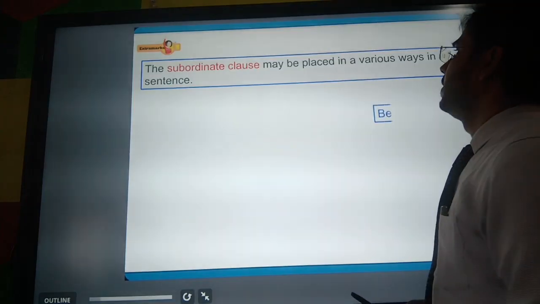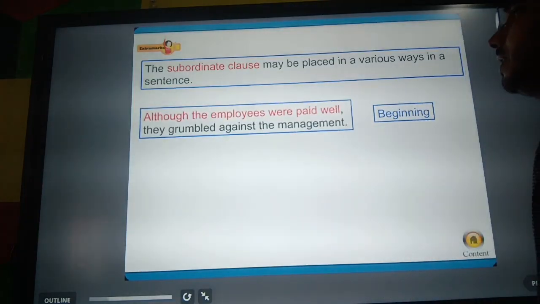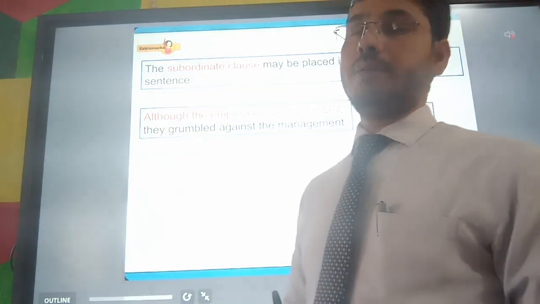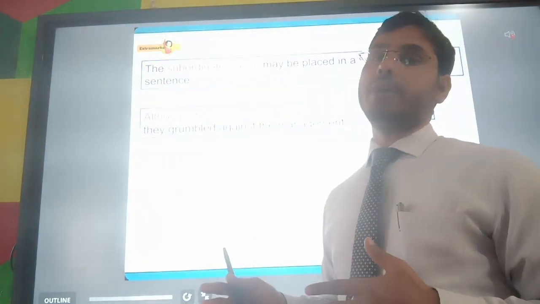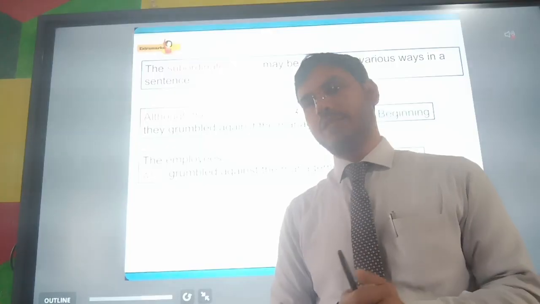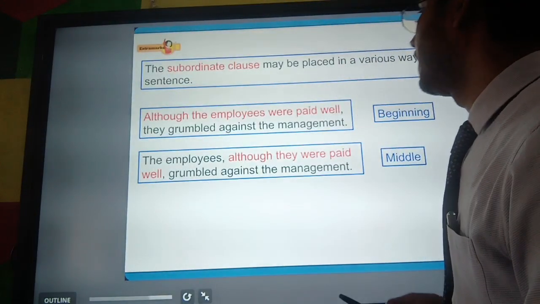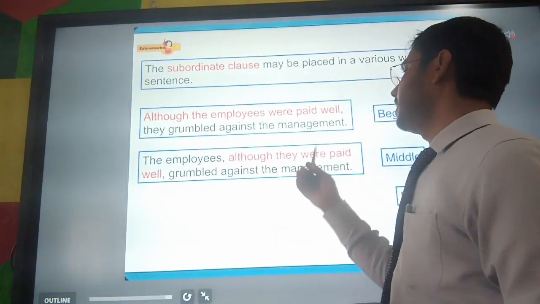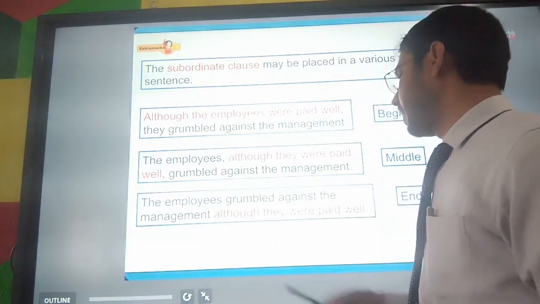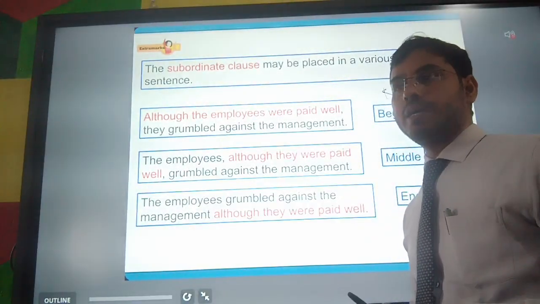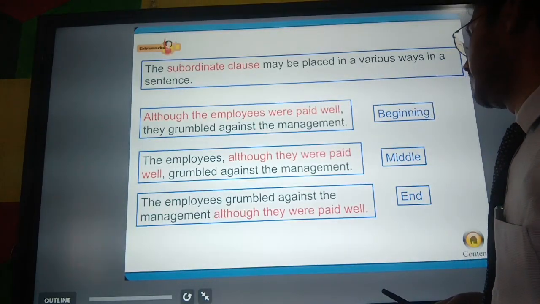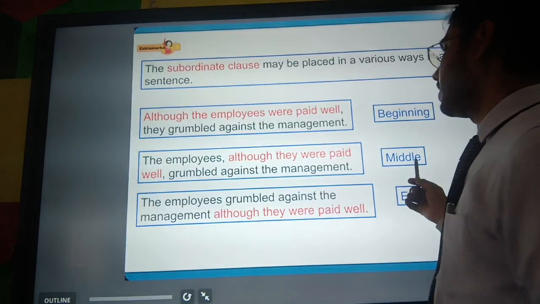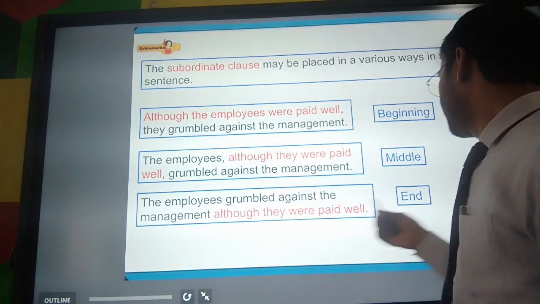The subordinate clause may be placed in various ways in a sentence. So we can see that a subordinate clause may be placed in many places in a sentence. Let us see one by one. Here we can see that it has been placed in the beginning, here in between the sentence, and here you can see that it has been placed at the end of the sentence. So in the first example it is in the beginning, in the second example in the middle, and in the third example at the end of the sentence.